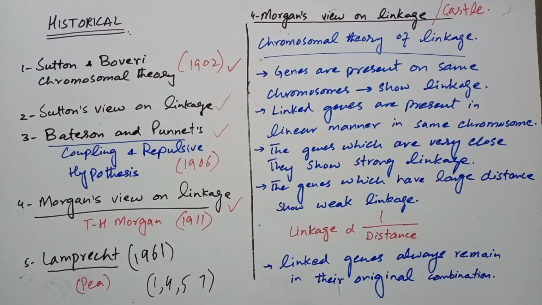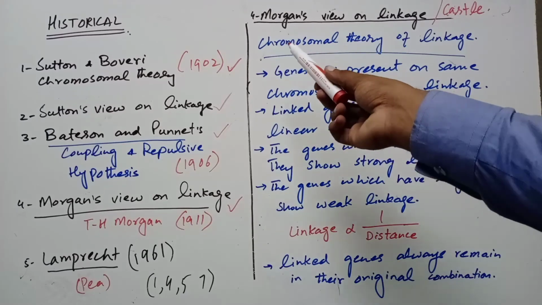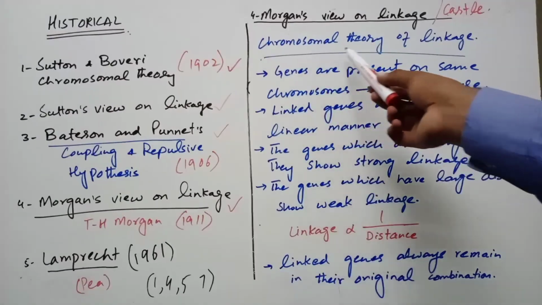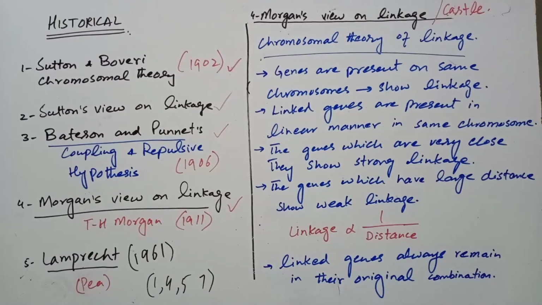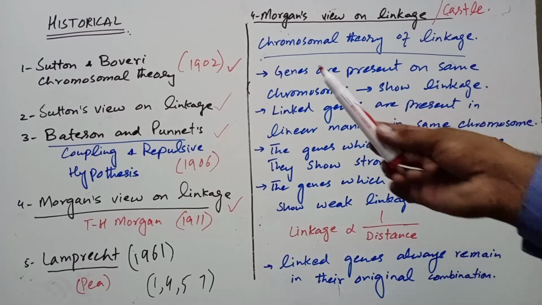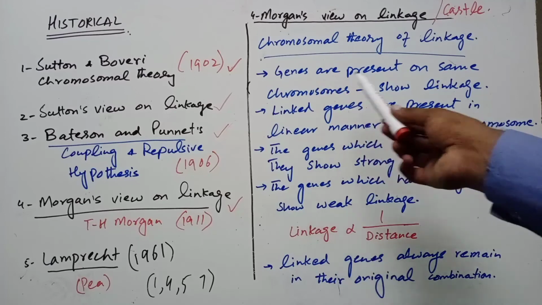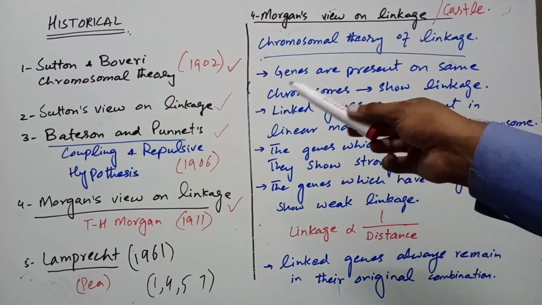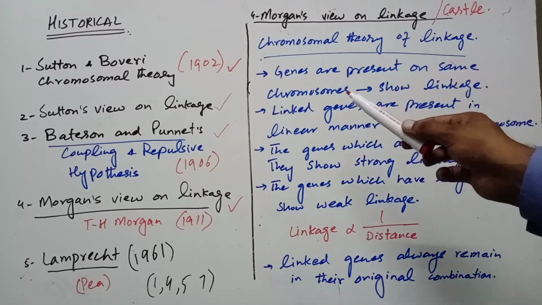So what were the views of Morgan about linkage? Morgan and Castle were two scientists, and Morgan worked on Drosophila melanogaster. His views are also called the chromosomal theory of linkage. And what were the points of the chromosomal theory of linkage? They said that genes which are present on the same chromosome show linkage,